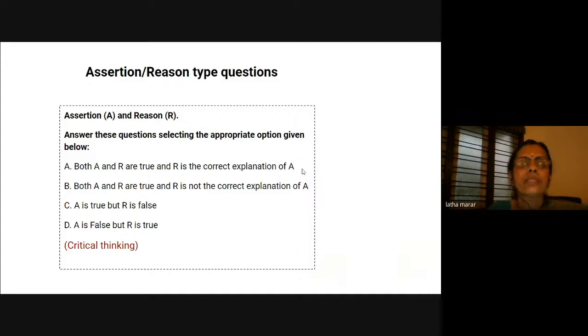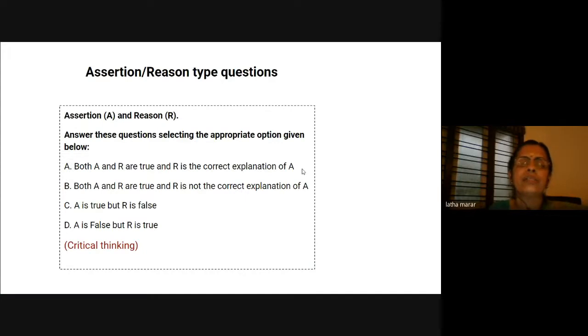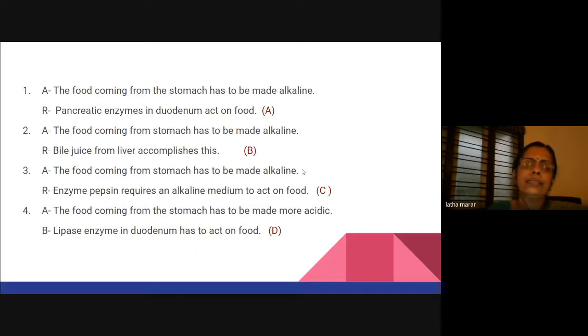Okay, teachers. So with this, the typology is over. Now we come to the assertion reasoning. In assertion reasoning, we have both A and R and these four options, and most of the assertion reason questions are the critical thinking type. Taking the same example, we can make four choices of the questions, that is option A, B, C, and D. And these sentences are from the textbook.